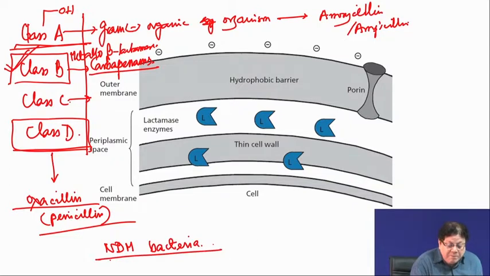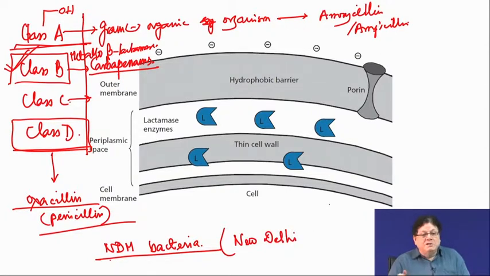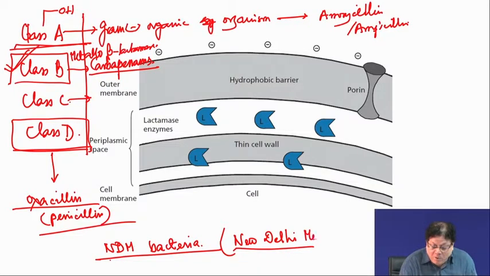What is NDM? New Delhi metallo beta-lactamase. This strain originated maybe 10 years back.